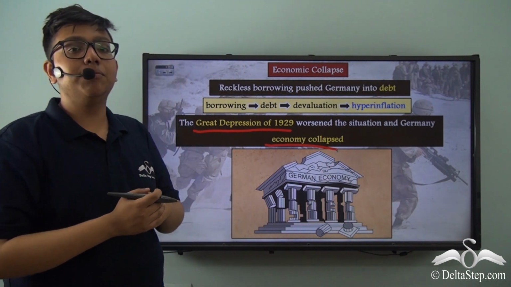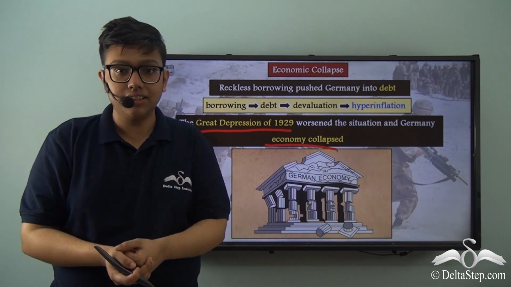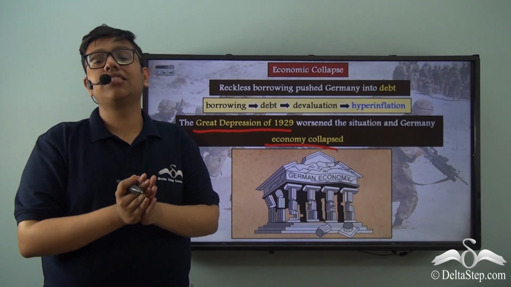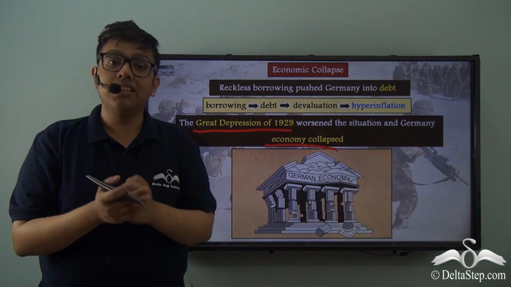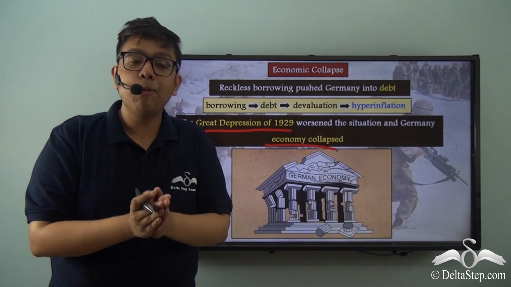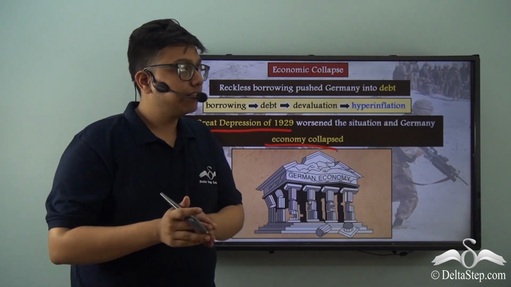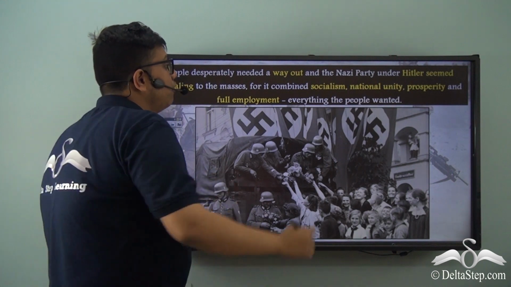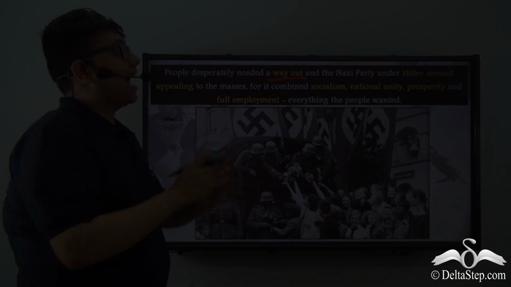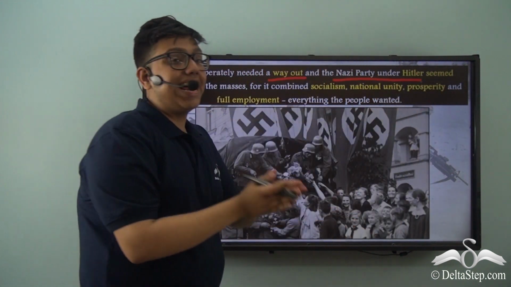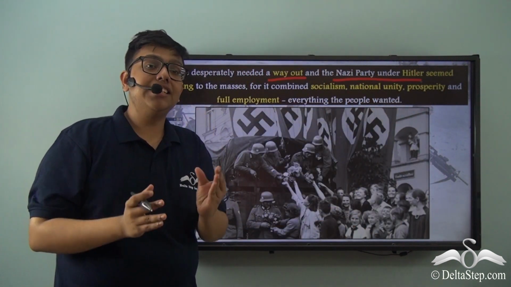And the people of Germany had now suffered enough misery to understand that the Weimar Republic could not bring them out of this crisis, and they needed an alternative, to put a capable person at the helm of this sinking ship before Germany goes down for good. Therefore, the people desperately needed a way out of this crisis. And the Nazi Party under Hitler modeled itself to be exactly the answer to this situation.